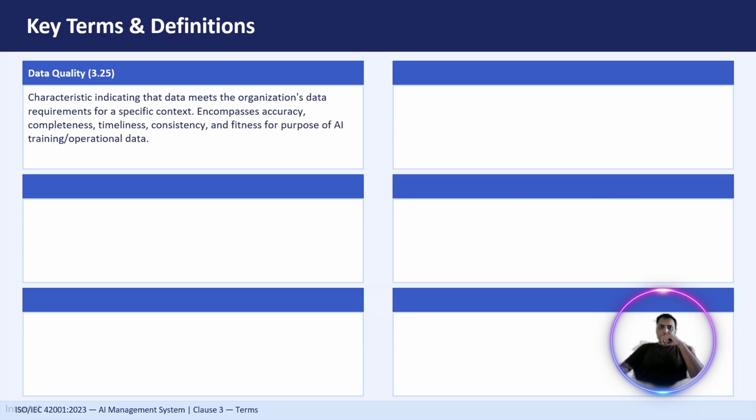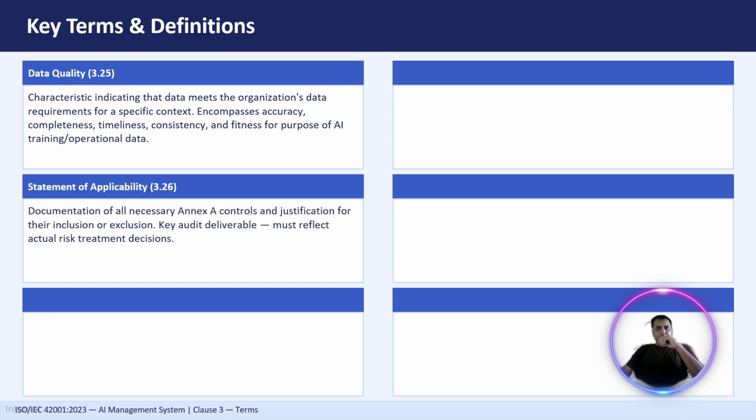Then we have data quality. So AI is only good when we have good data, right? So data quality means the data should be accurate, complete, consistent, and up to date, right? So that it gives us the intended output, right? So poor quality of data produces poor quality of results, right? And we often call it garbage, right? So for example, if the customer records contain incorrect information, the AI recommendation system will also give incorrect recommendations, right? So if you don't have correct data, the output will also be incorrect, right? So data quality is very important.